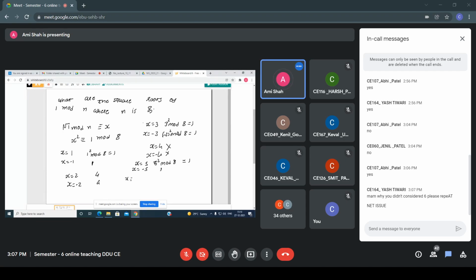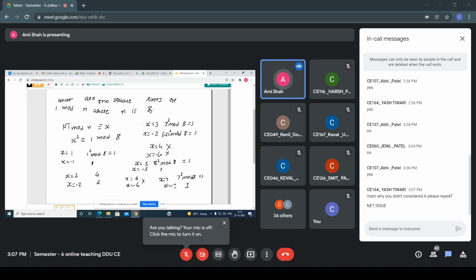No. Minus 6 also not. Because here n is 8, from 1 to 7 you have to check every one. Now when I put x equals 7, 7 square mod 8 is equal to 1. For minus 7, also it is 1.